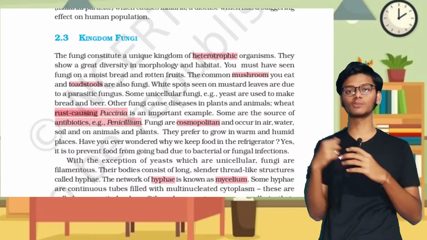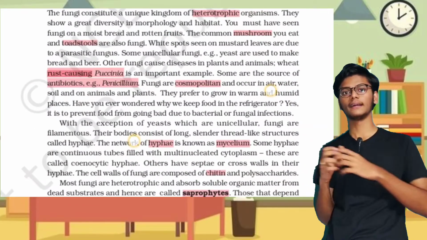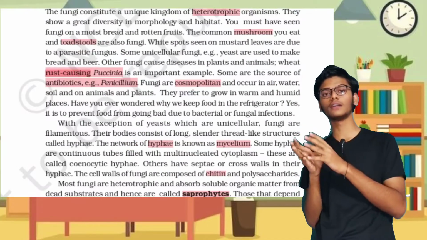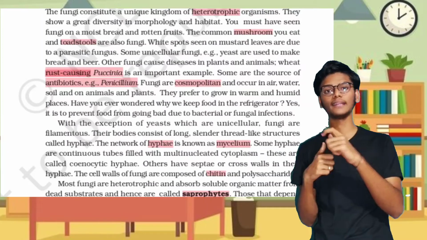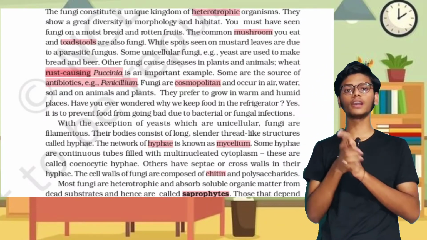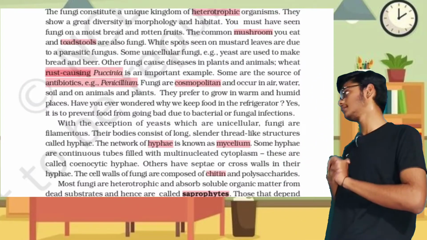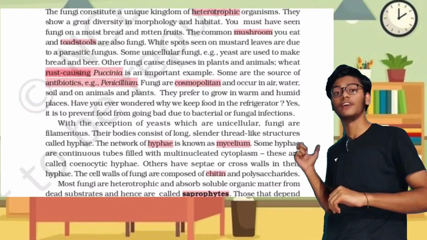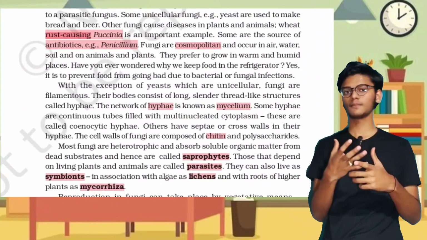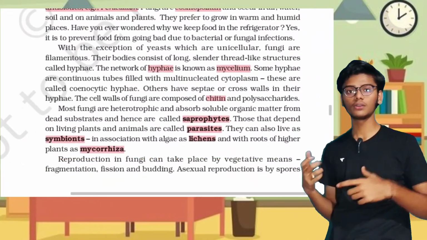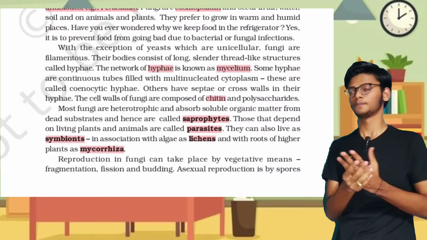So these are known as cosmopolitan organisms. Some examples are rust-causing fungi, Puccinia, which causes rust on other organisms, and Penicillium, which is used in antibiotics. The cell wall of the fungi is made up of chitin, and these form hyphae. This network of hyphae is called mycelium. It is nothing but the body of the fungi.